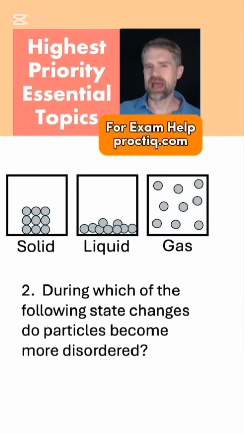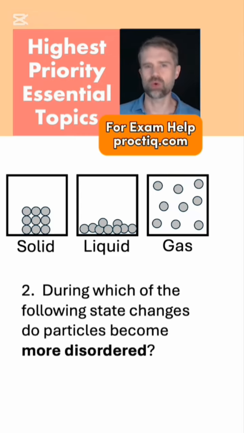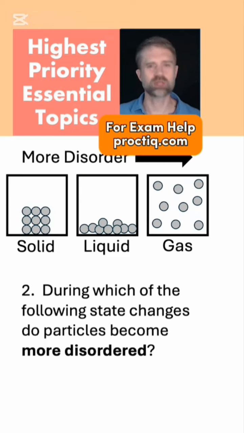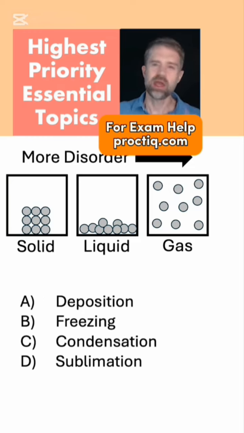Now, the question is asking us when the particles become more disordered. Well, things get more disordered as we go from solid to liquid to gas. Here are the 4 answer choices. These are all state changes. For each one, we got to know what turns into what. And then we got to ask, does that make things more disordered or less disordered?